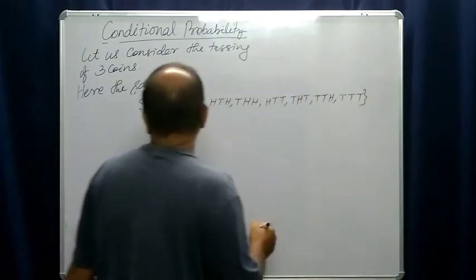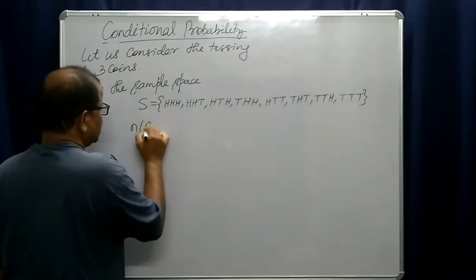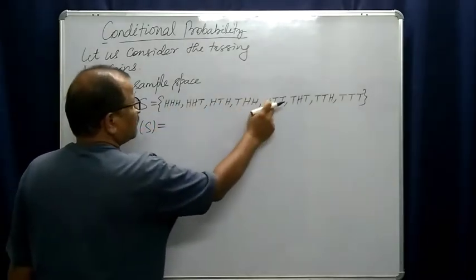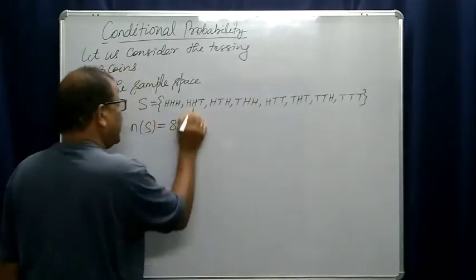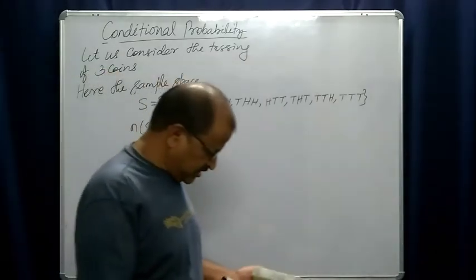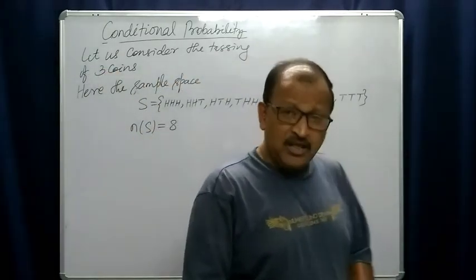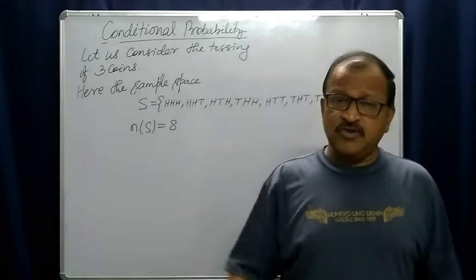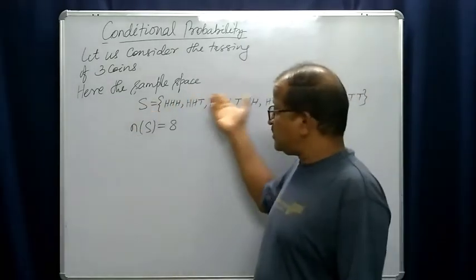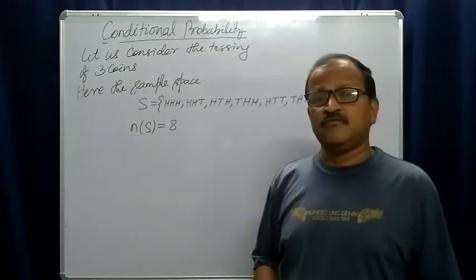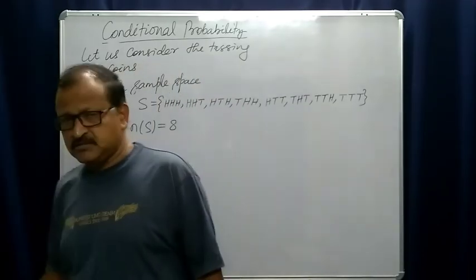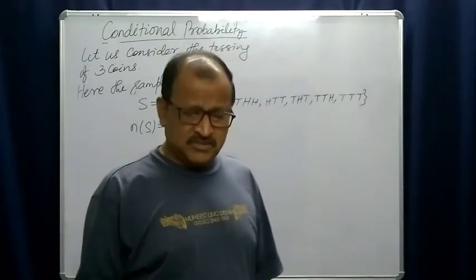You see the cardinality of the sample space here is 1, 2, 3, 4, 5, 6, 7, 8. The cardinality of our sample space is 8. In another way, without tabulating the outcomes, we can determine it.